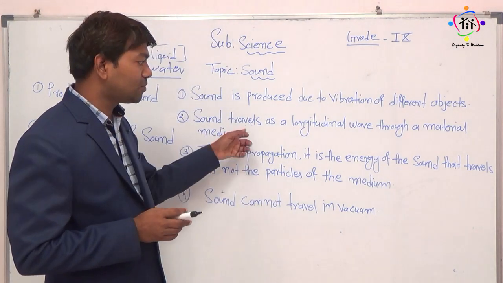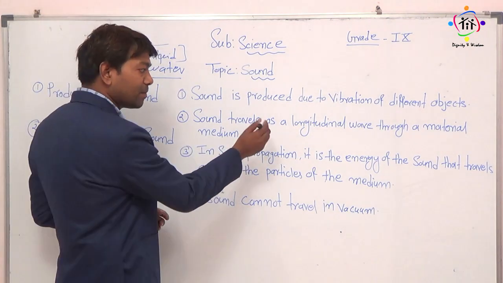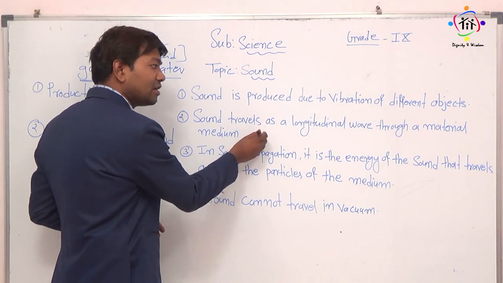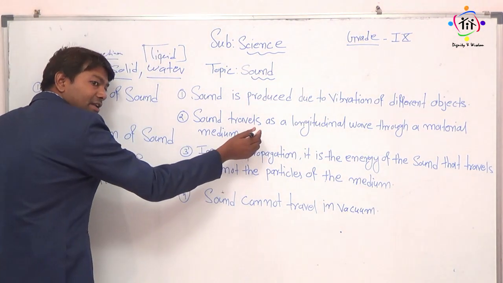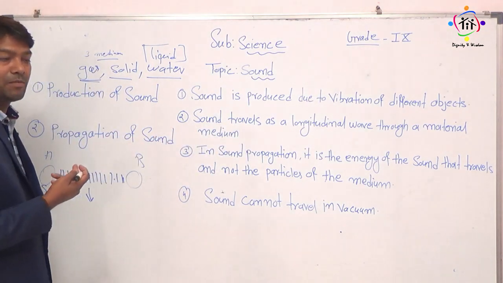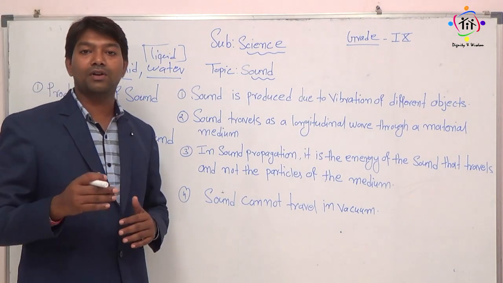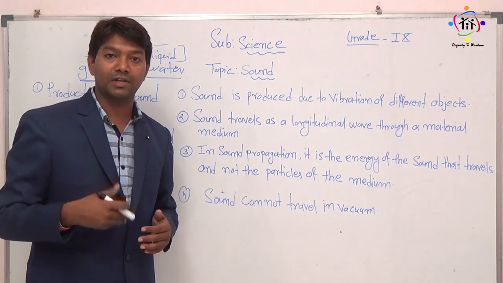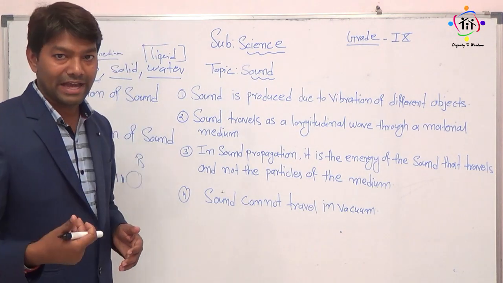We can take the example of this board also. Here, this is a solid, but sound can be produced here, and sound is traveling also. I will make a sound here and put my ear here, right? I can hear the sound. It means sound is traveling from here to here. So you can note down that sound travels through the medium. The mediums are solid, liquid or gas.